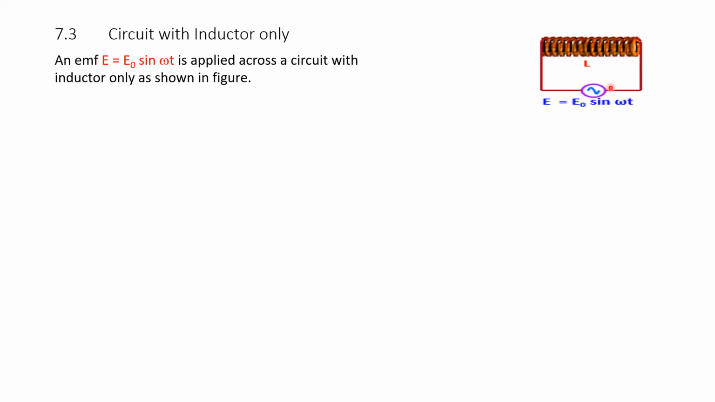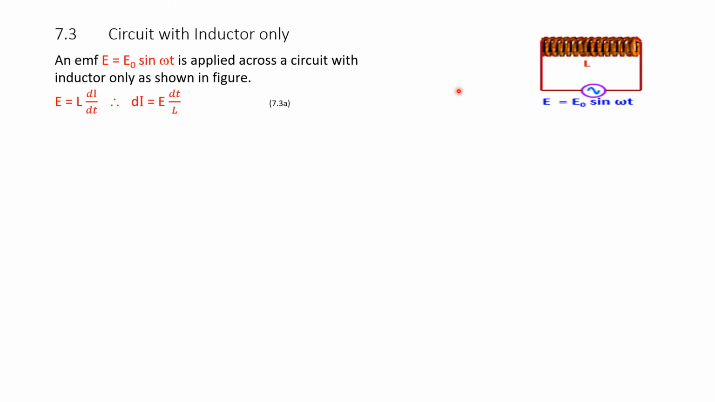It is an alternating source, the waveform inside a circle denotes an AC, that is alternating current, given by the equation E equals E naught sin omega t. Therefore, EMF E equal to E naught sin omega t is applied across a circuit with inductor only as shown in the figure. This is the figure.